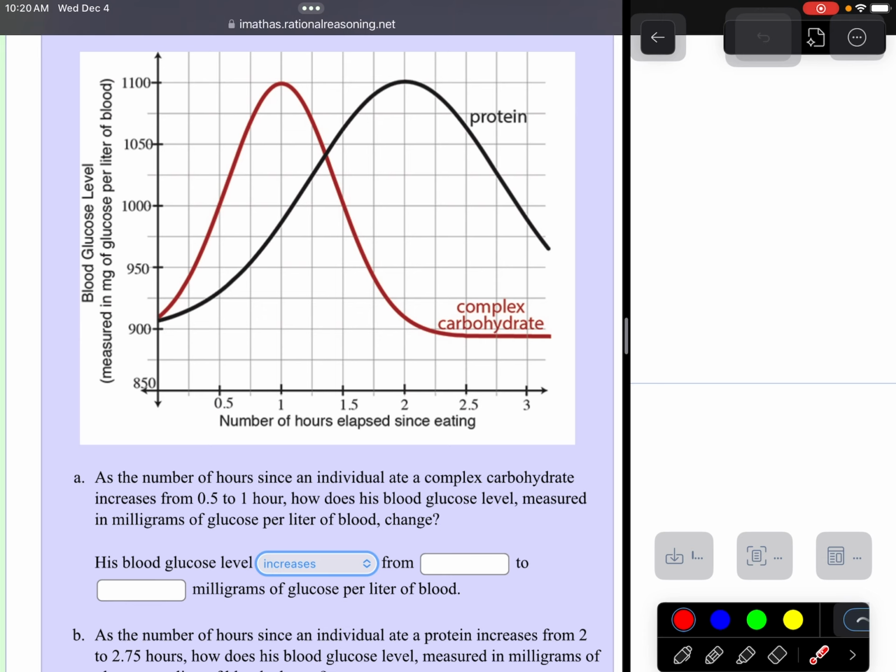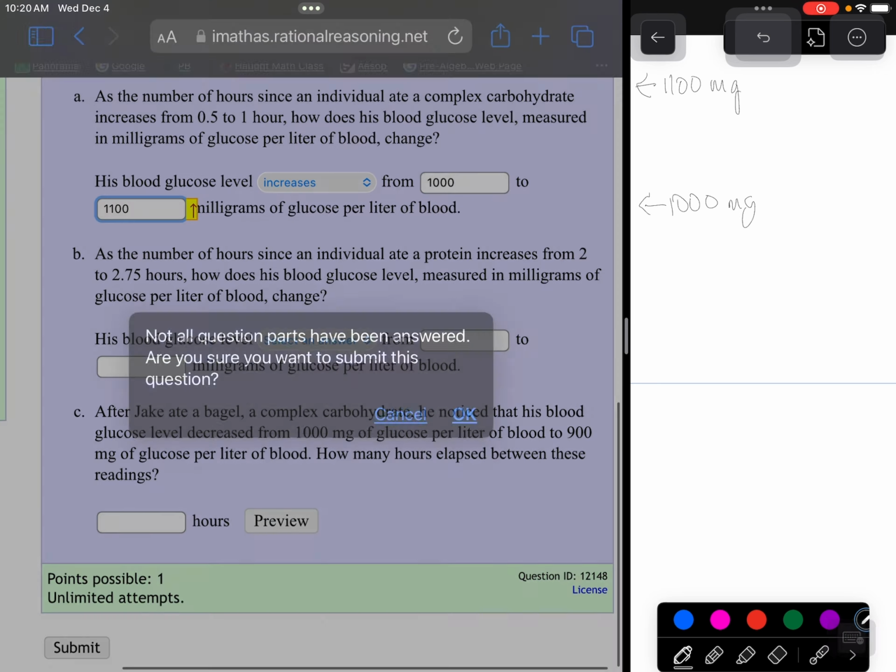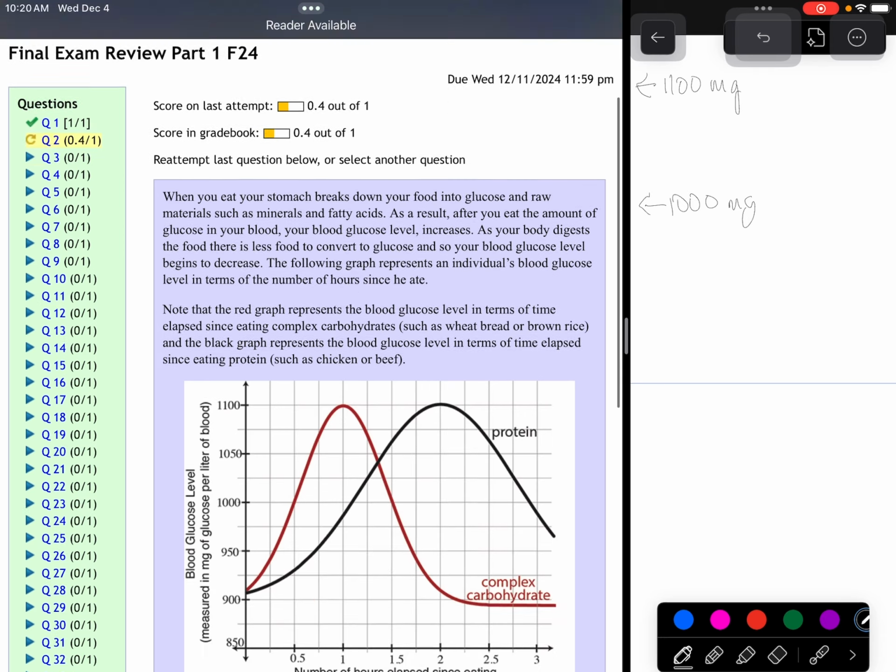I think it is about 1,000 milligrams per liter of blood at a half, and then at 1, it has gone up to 1,100 milligrams. So it increases from 1,000 to 1,100. Now I'm going to just submit to make sure I didn't do anything silly.